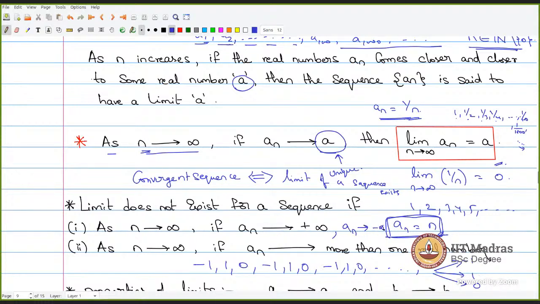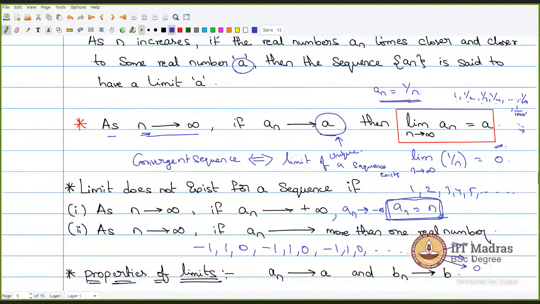So I have written it in single case. Either if an tends to plus infinity or if an tends to minus infinity, we say the limit does not exist for the sequence. Those are just terms. Convergent and divergent is just terminology we define. If the limit of a sequence exists, it is convergent. If the limit of a sequence does not exist, it is divergent.